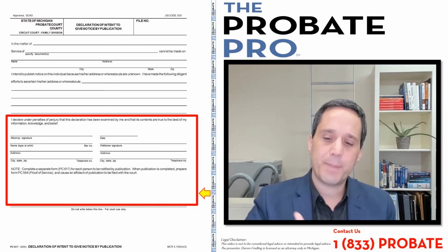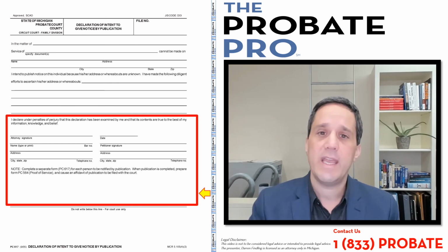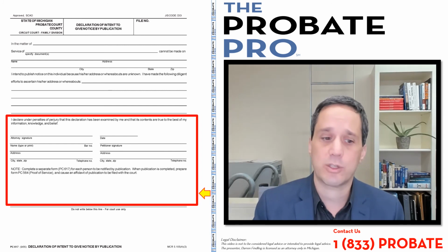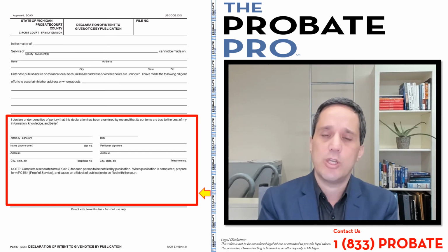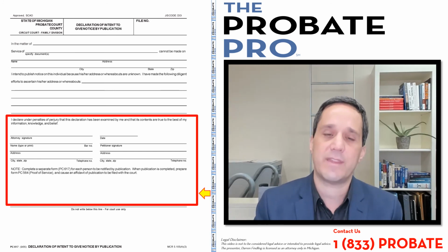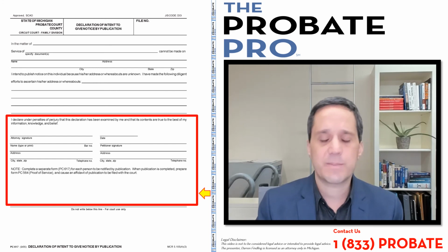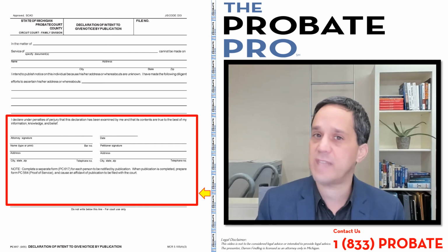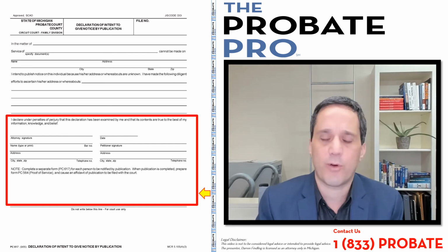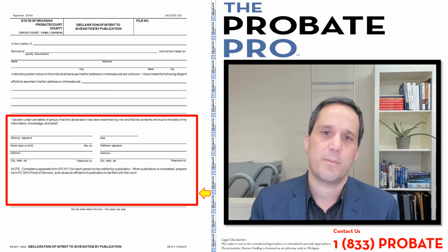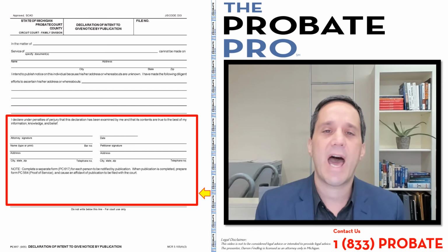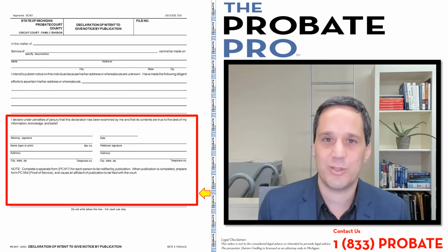So that PC 564 is used to show that publication has occurred, and the affidavit of publication, which is provided to you by the legal newspaper, is attached so that there's a proof of service and the affidavit that it occurred. Again, this process should only be undertaken with a real clear understanding of the court rule and statutes. And with all of these probate forms, we strongly urge you to work with a skilled, competent probate practitioner who understands how to navigate through these complicated issues.